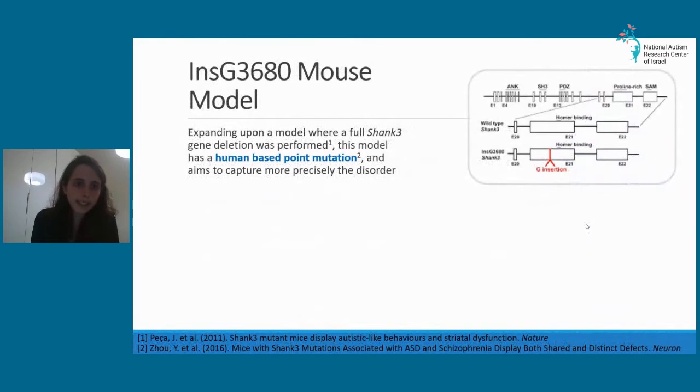In our work, we studied the insertion G3680 mouse model. At first, a full SHANK3 gene deletion was performed, but in contrast to this model, the insertion G3680 has a human-based point mutation, and therefore it aims to capture more precisely the disorder, as there are human patients with this exact mutation. The mutation is the insertion of nucleotide G in a certain point in the gene, causing a frame shift and then a stop codon, causing a dramatic downregulation of SHANK3 expression.